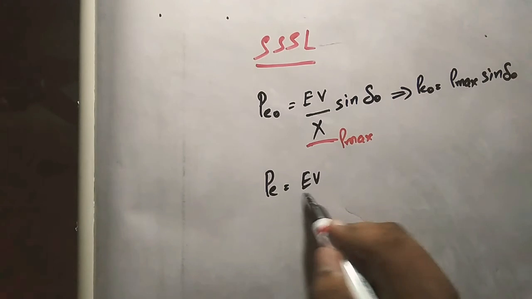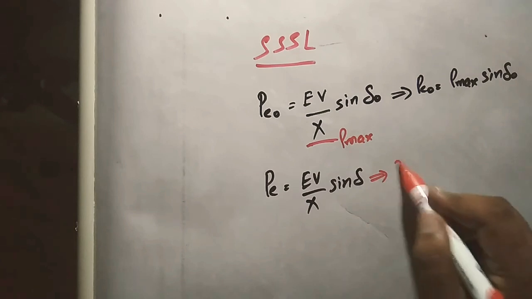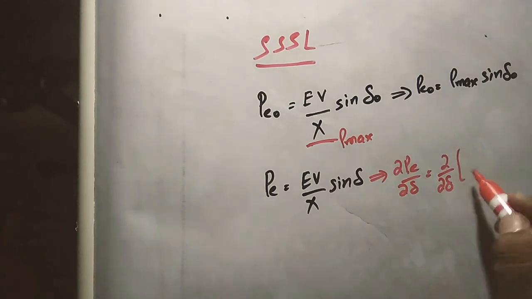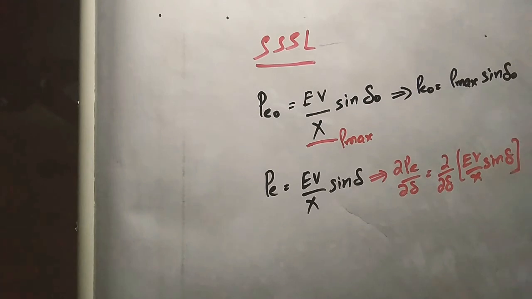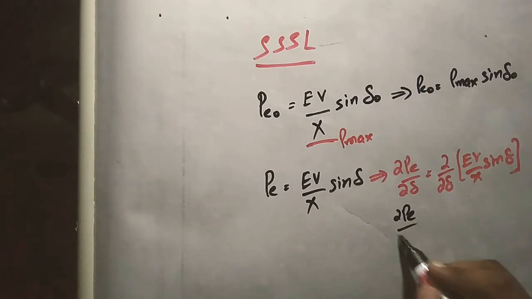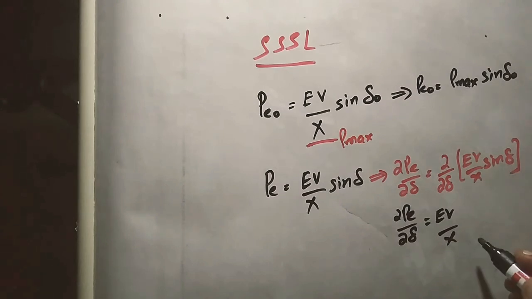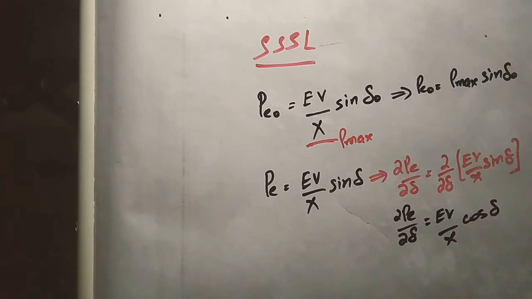What is the general formula for power transfer? PE is equal to EV by X sine delta. Here I will now differentiate both sides with respect to delta. So dou PE by dou delta is equal to dou by dou delta of EV by X sine delta. Here EV by X is a constant, because we are doing partial differentiation, so it is taken outside. The derivative of sine is cos, so I get cos delta here.